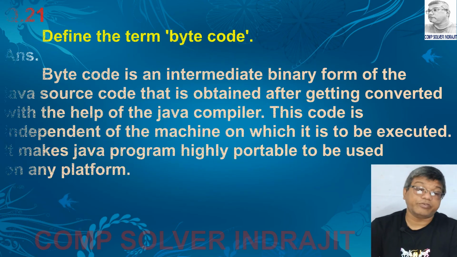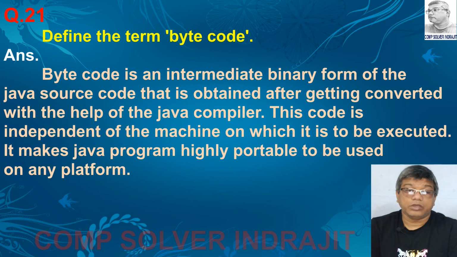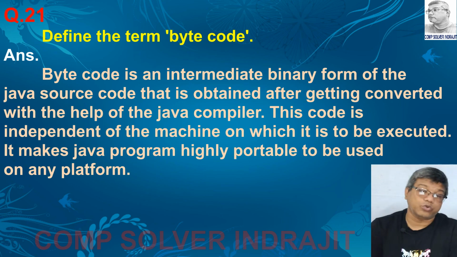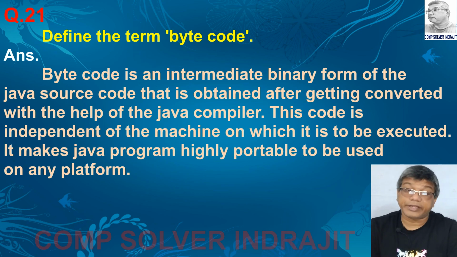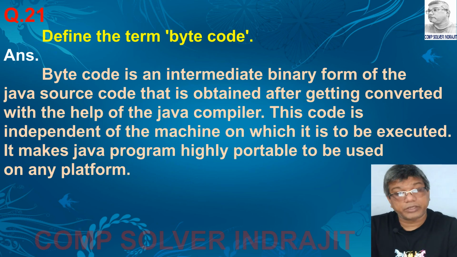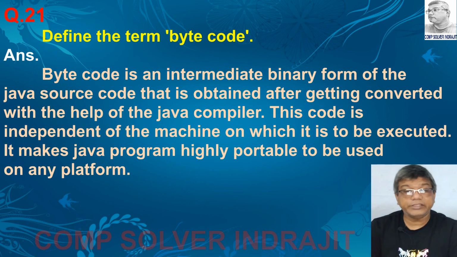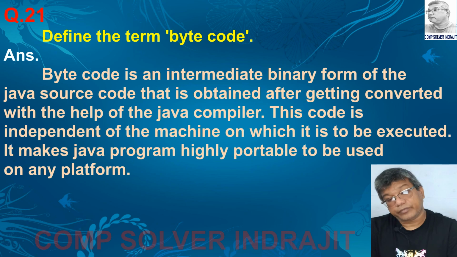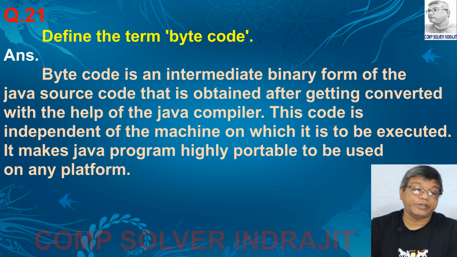Next question is, define the term bytecode. The answer is, bytecode is an intermediate binary form of the Java source code that is obtained after getting converted with the help of the Java compiler. This code is totally independent of the machine on which it is to be executed. It makes Java programs highly portable to be used on any platform.